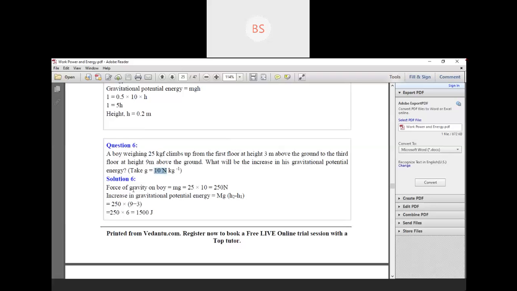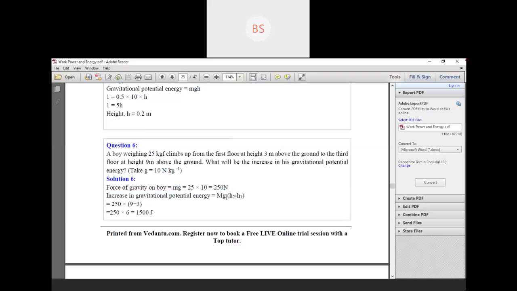Then gravitational force is given, that is 10. So force of gravity on body we'll find out first, that is mg. M is 25, g is 10. So multiply. So it is 250 Newton. Force always unit is Newton. So 250 N.